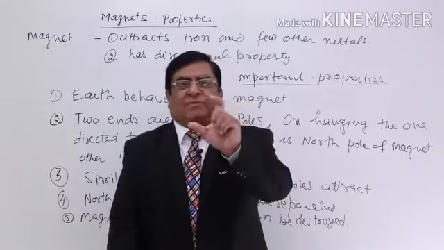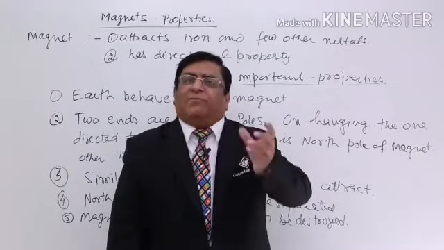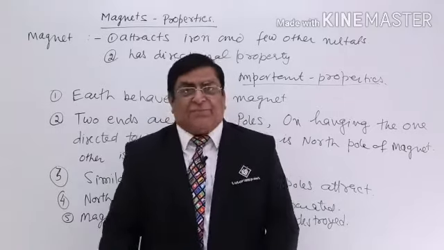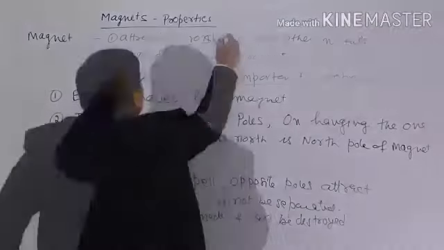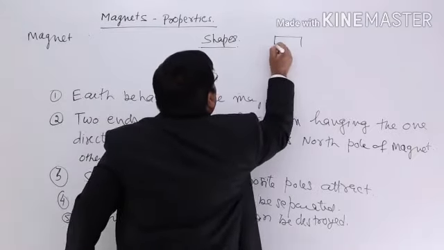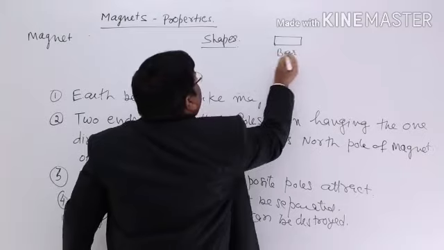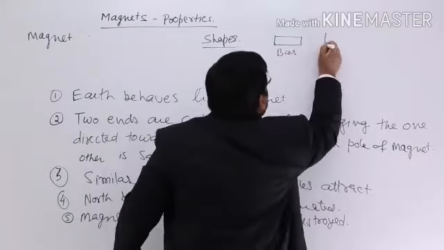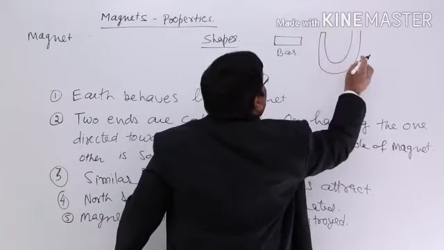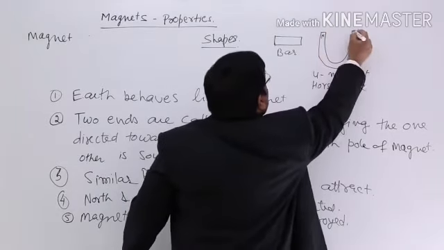These magnets we get have different shapes also. Okay, we make the shapes, but nowadays we are using magnets of many shapes, and I will show you some. One very common shape is the bar magnet. This is a bar magnet. There is another popular shape known as the U magnet or horseshoe magnet. One end is north, one is south.